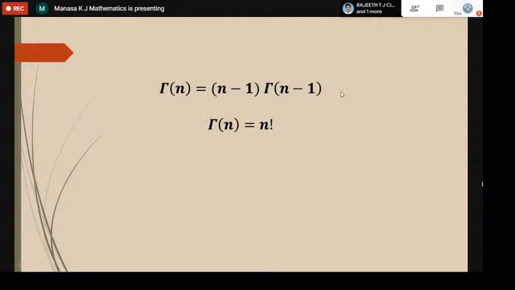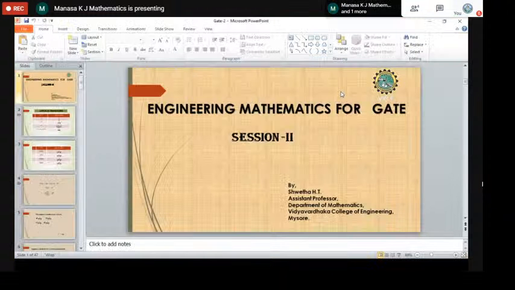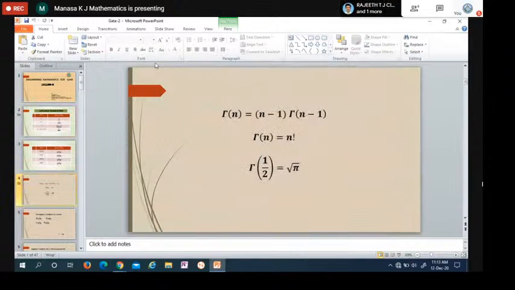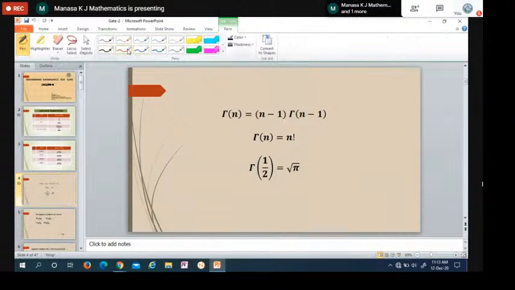If we keep on expanding this, it equals n minus 1.